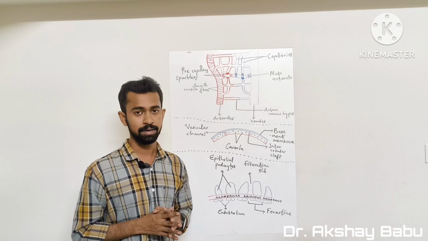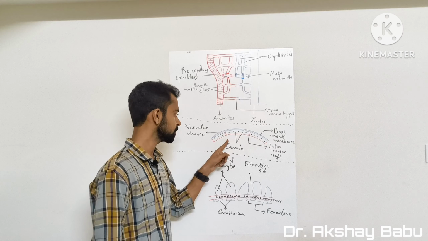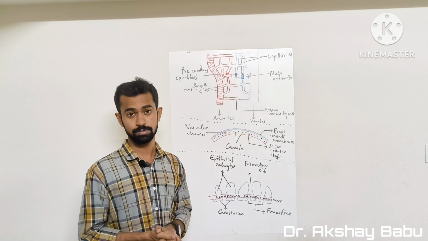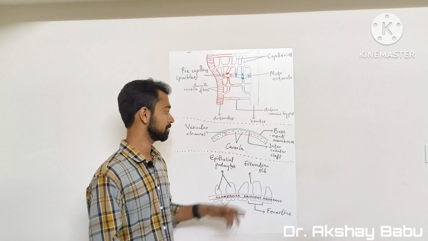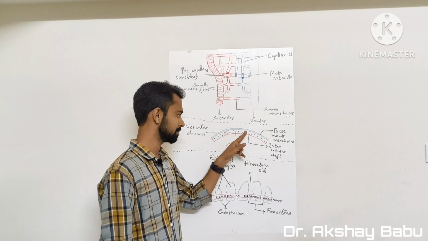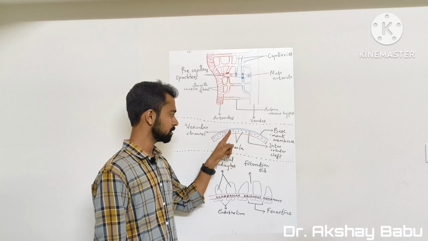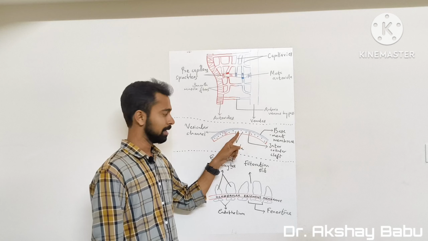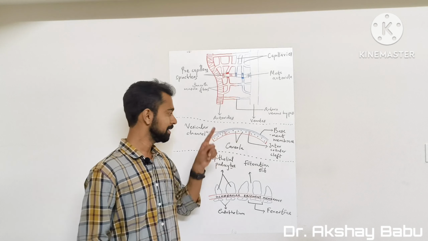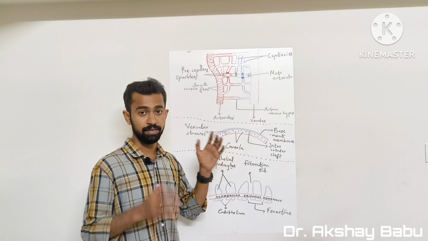So we came to know that soluble substances diffuse through these intercellular clefts. So what about macromolecules? How can macromolecules be transported through this capillary membrane? Macromolecules are transported across the capillary membrane through some small invaginations which are present over the endothelial cell. You can see many small invaginations. And these small invaginations are known as caveolae. This caveola contains caveolin.